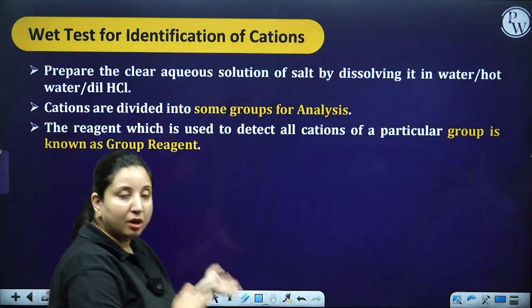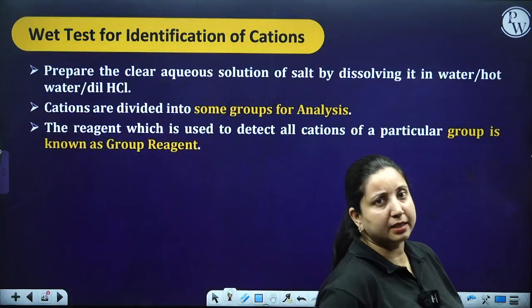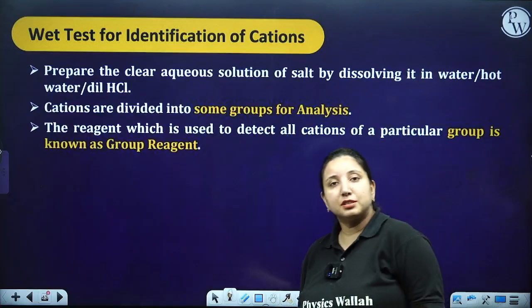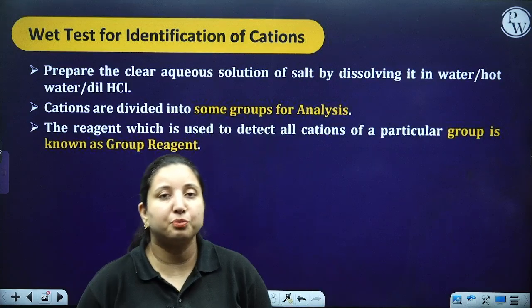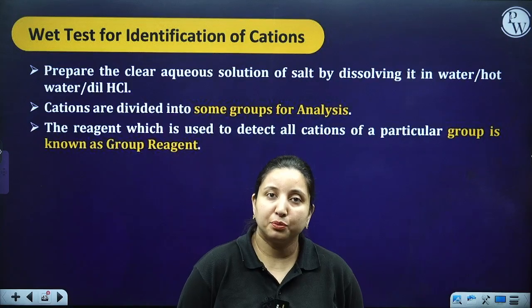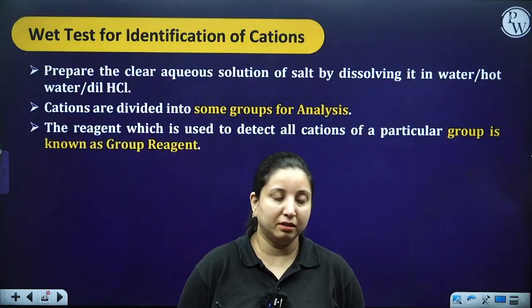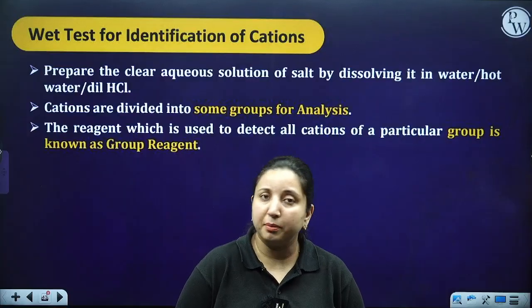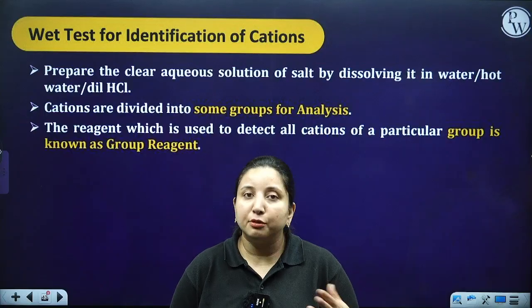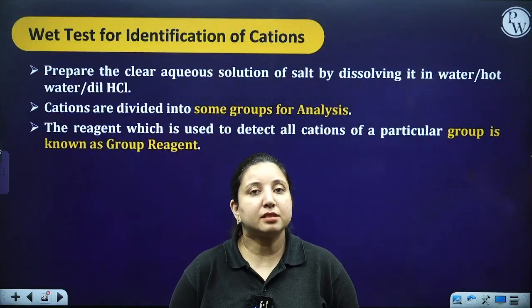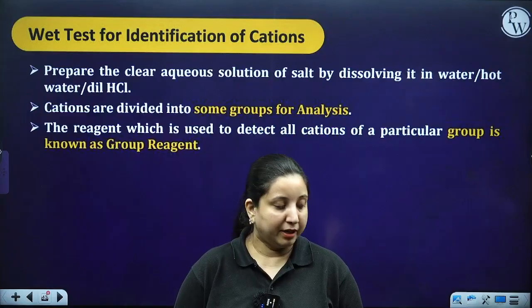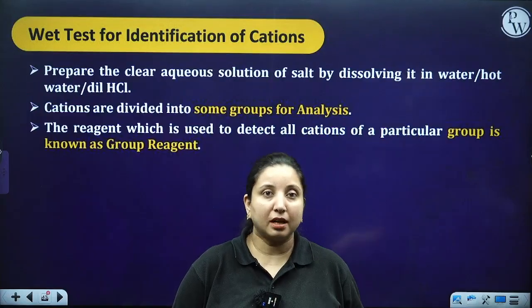Now, these all were the physical testing, or you can say the dry test, where we look, we smell, we touch, we saw the color, the flame test we did, and we just got an idea that this cation could be present. Now further we have the wet test for further clarification of the possibilities.